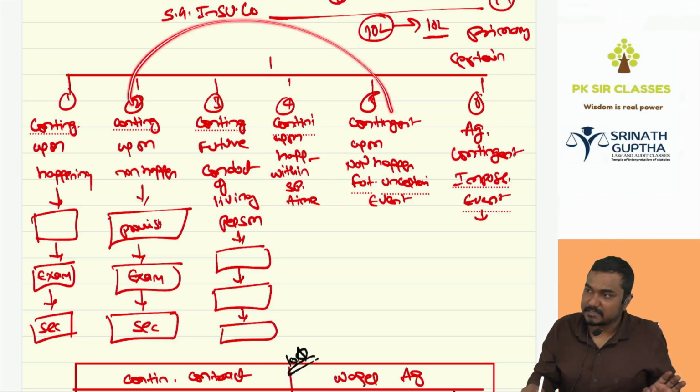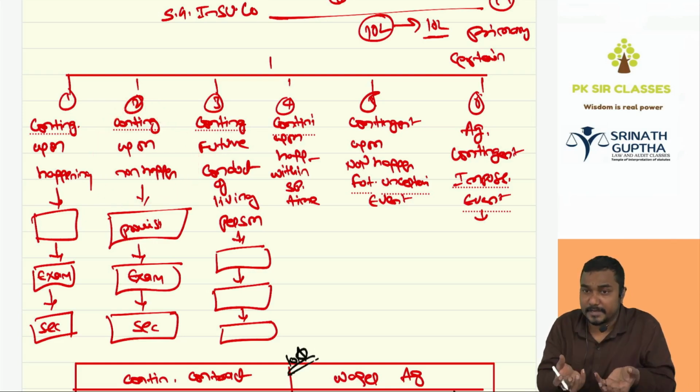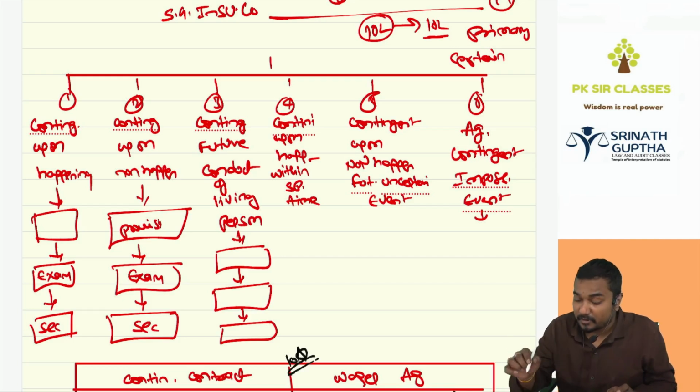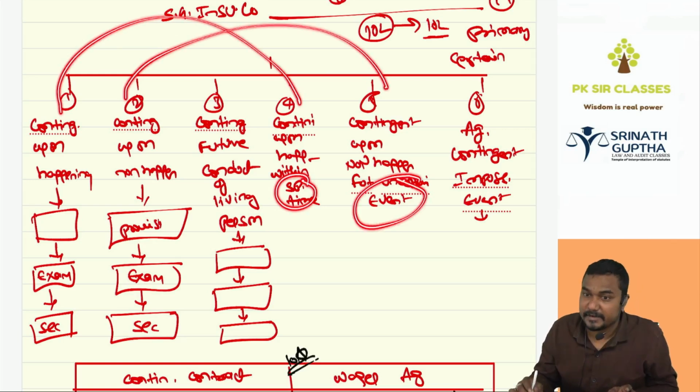Second and fifth remain the same. If the ship sinks, I will give you 50 lakhs if it is before 31st March. Second to fourth are the same except the specified time.